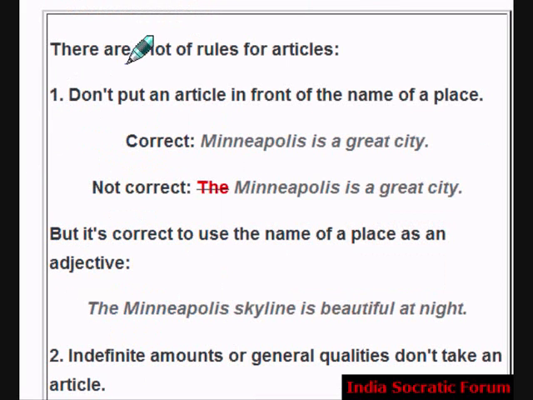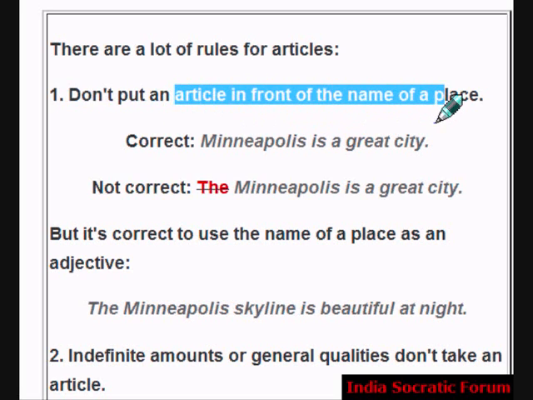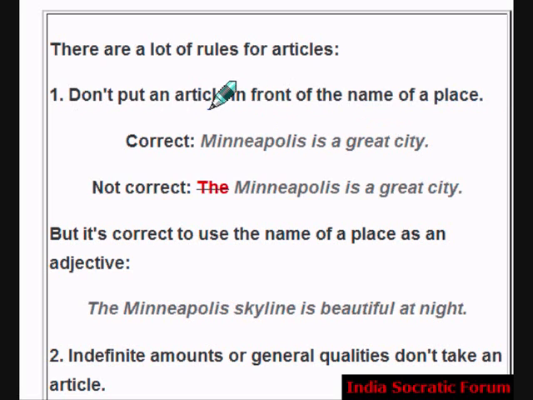There are a lot of rules for articles. Rule 1. Don't put an article in front of the name of a place. For example, Mumbai is a great city. Don't put the: the Mumbai is a great city.